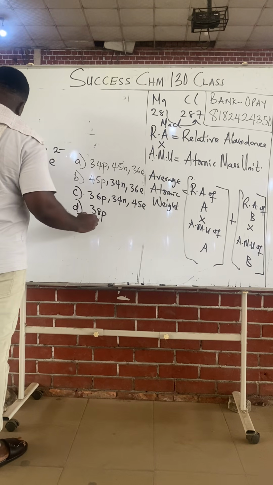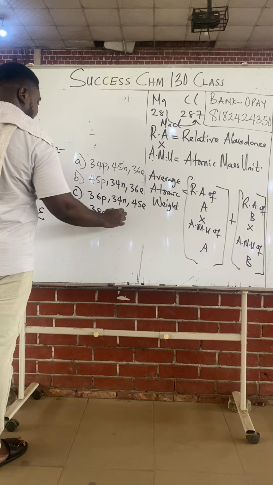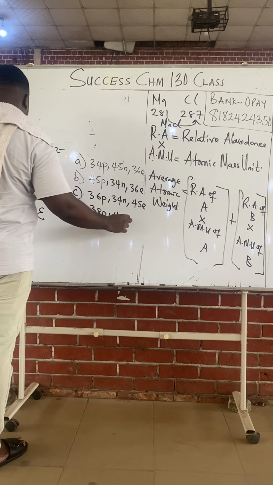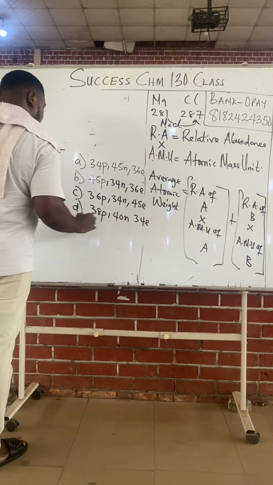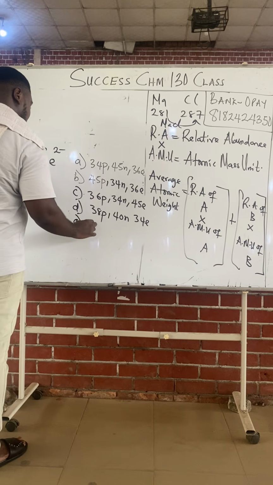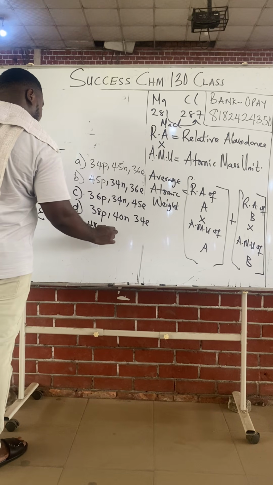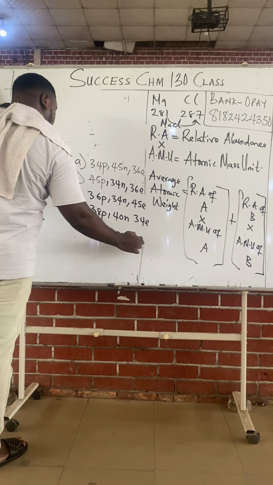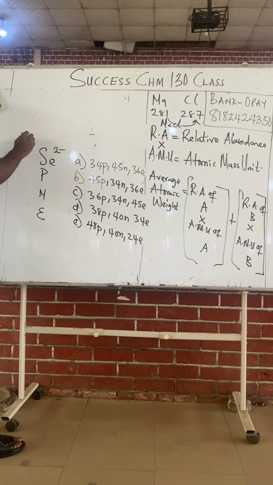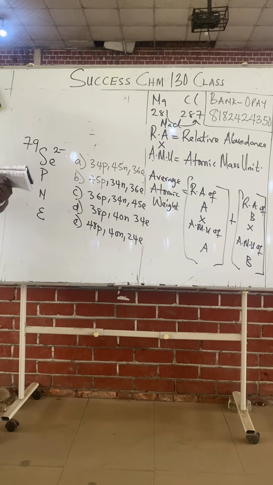Option D, 38p, 40n, 34e. Option E, 48p, 40n, 24e. Class, actually the question they gave 79 above here to help you. What does 79 mean? Atomic mass. Because they wrote it up, right? If they wrote it down, what does it mean? Atomic mass.